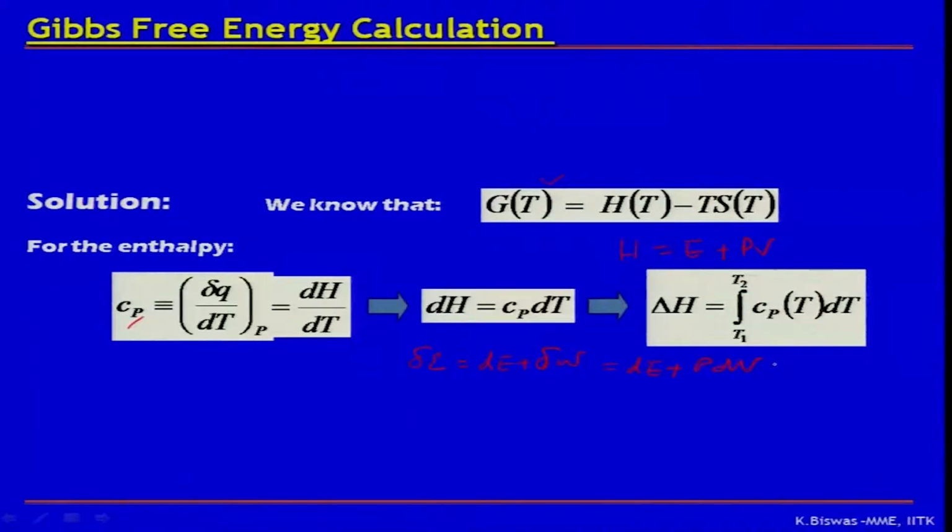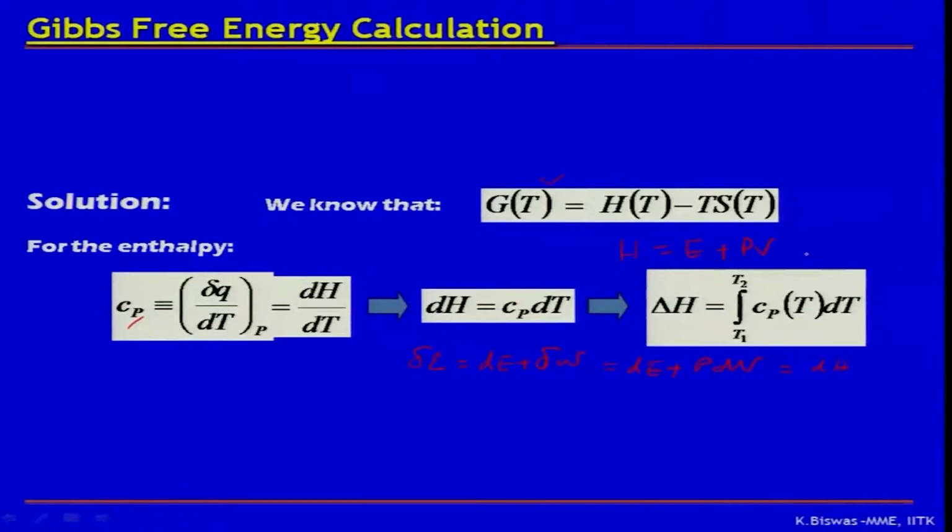Therefore, at constant pressure, this is nothing but equal to dH, because if we differentiate H equals E plus PV, dH is dE plus PdV plus VdP. At constant pressure dP is equal to 0, so it is equal to dE plus PdV.